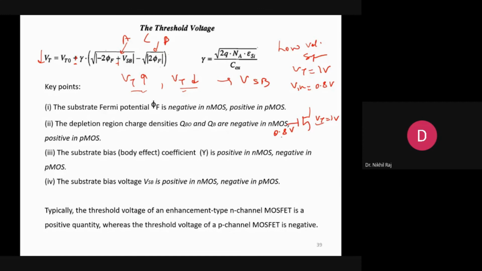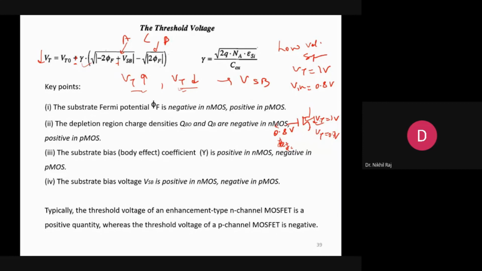Either we have to give extra voltage, dump some extra DC voltage, but then the information can possibly be damaged. Another way: if I reduce my VT to 0.7 volt, then my MOSFET will be turned on. That can be achieved by this principle. By VSB change we can reduce the VT and achieve our target.